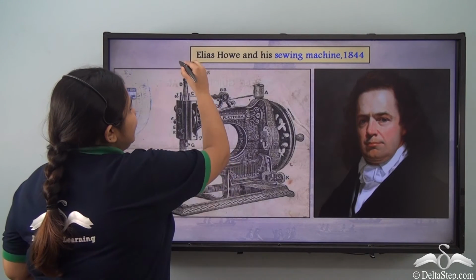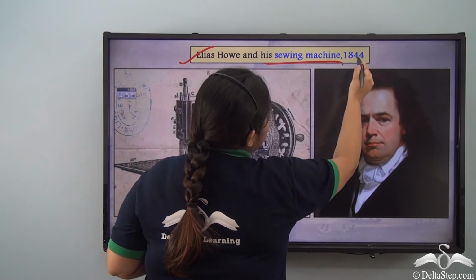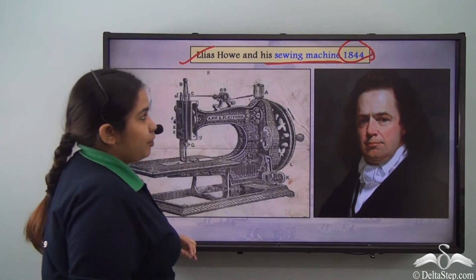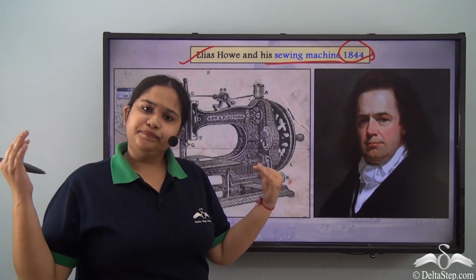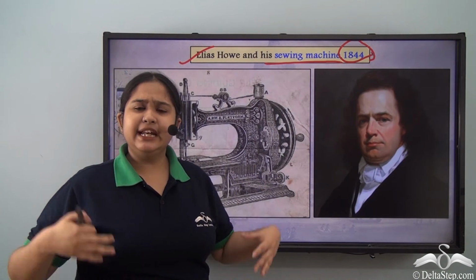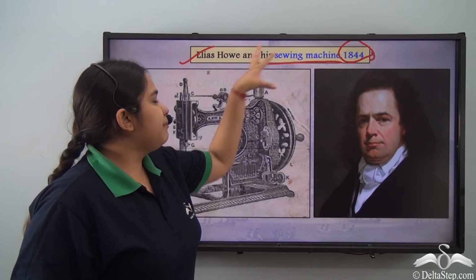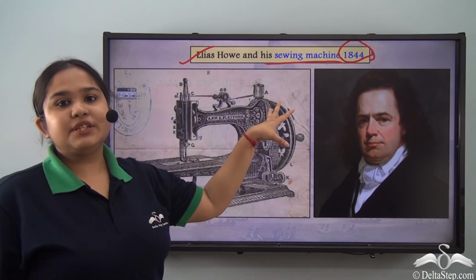Next we have Elias Howe with his sewing machine in 1844. So we have seen that of course, productions are happening on a large scale, but the sewing machine made it possible for everybody to start producing.